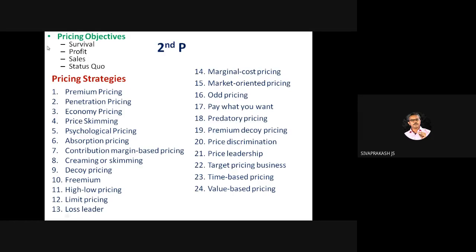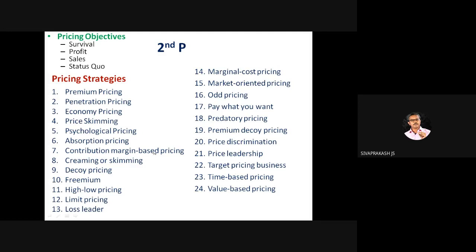Now, what is the second P? Pricing strategies. So what is the objective of pricing? Right? Survival is the basic objective of pricing. If the question comes in MCQ, survival will have the least chance, but survival is the answer. So what are the pricing strategies? We come to know only 4 or 5: penetration pricing, skimming pricing, right? But there are about 32 types of pricing strategies. Premium pricing, penetration pricing, economy pricing, skimming pricing. Please get to know all.